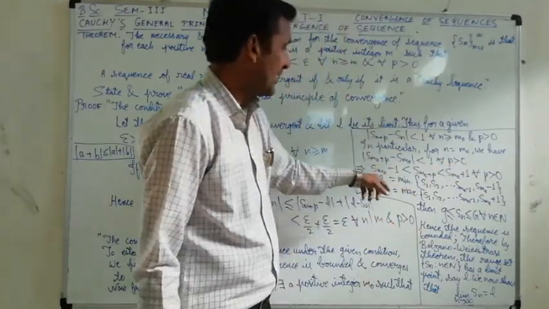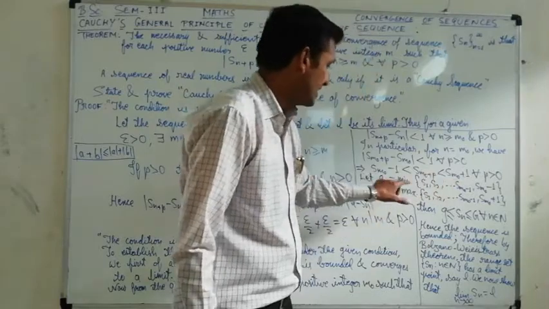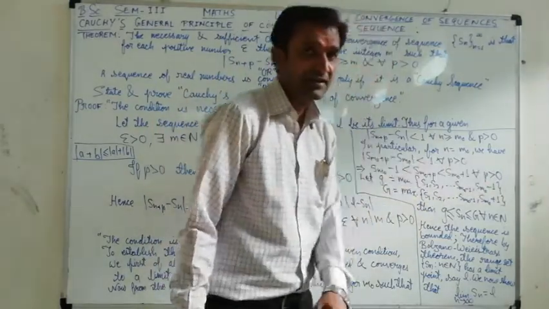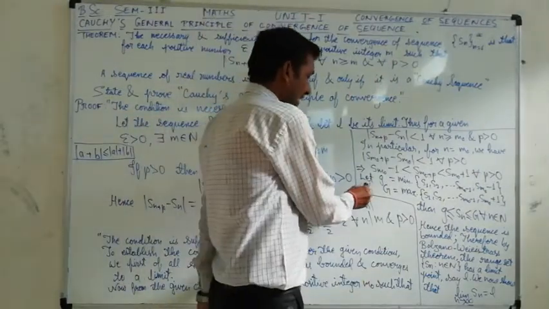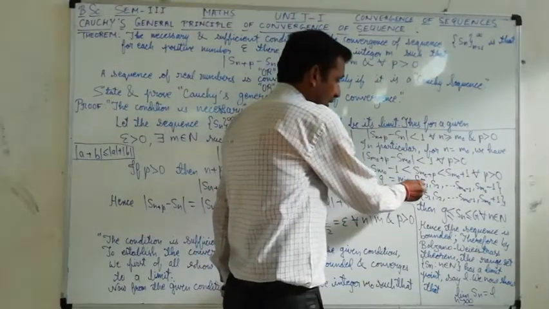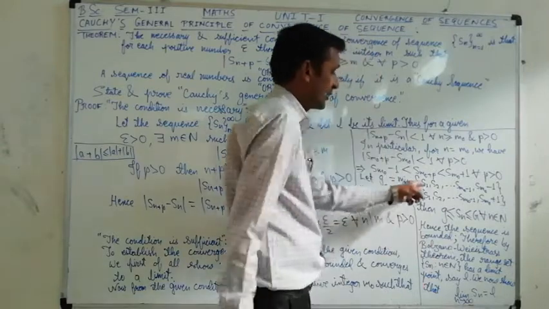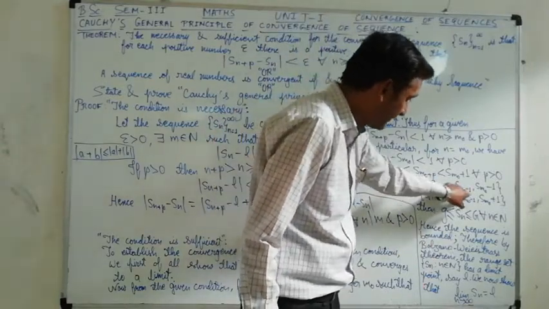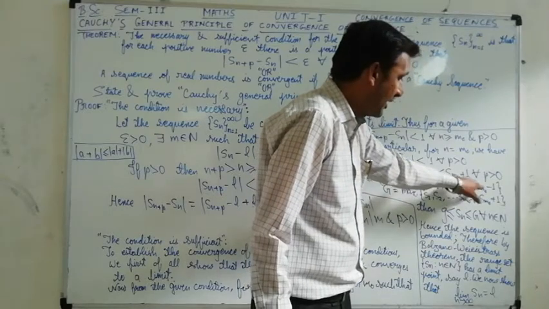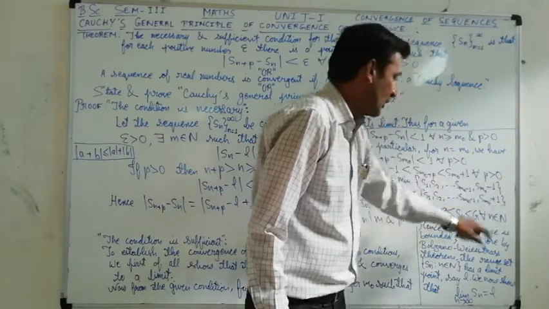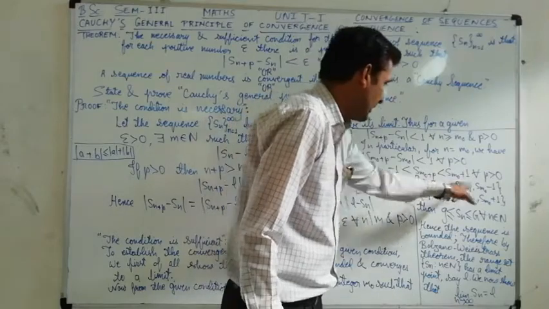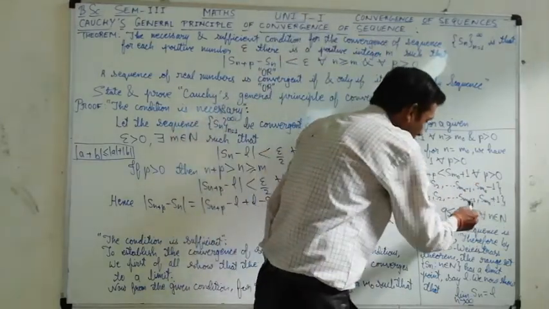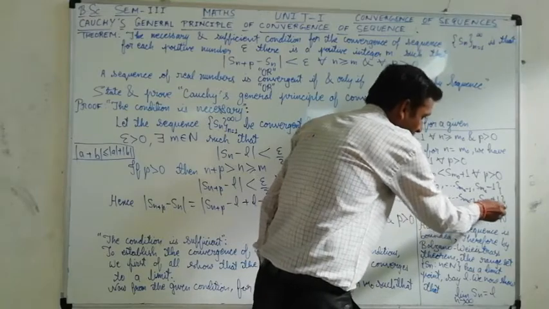So S_{m0+p} is in between S_{m0} − 1 and S_{m0} + 1 for all p greater than 0. So let g be the minimum of this complete sequence S1, S2 and so on, up to S_{m0−1}, comma, S_{m0} − 1. It is the minimum, this g. And this capital G, here only one change is there, that is S_{m0} + 1.